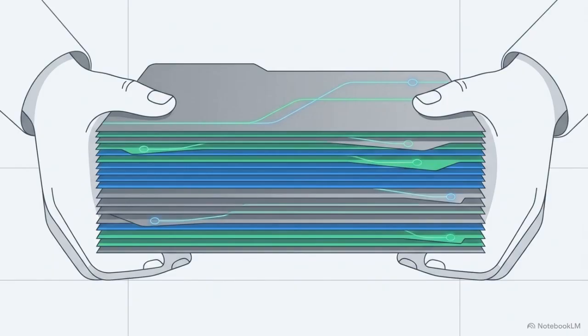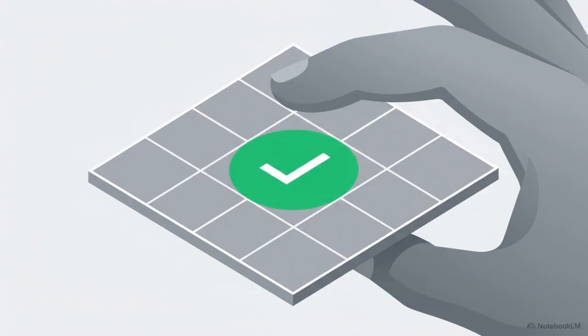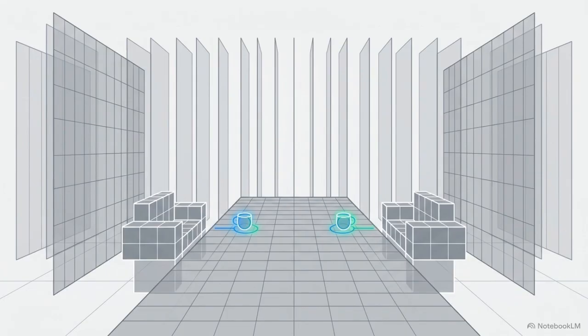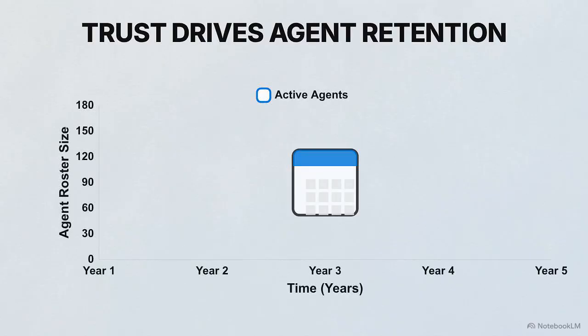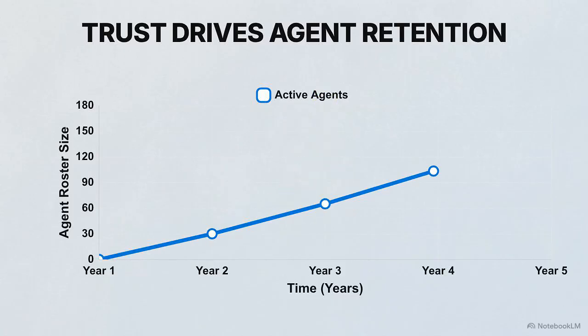By handing the calculation burden over to the algorithm, the broker's role shifts. They stop hunting for data changes and transition into simply approving the system's accuracy. The immediate impact of this shift is mathematical accuracy. Without manual formula adjustments, those uncomfortable morning conversations about disputed paychecks disappear. It also guarantees strict, on-time payments for the entire roster. This predictability builds operational trust and drives agent retention over the long term.